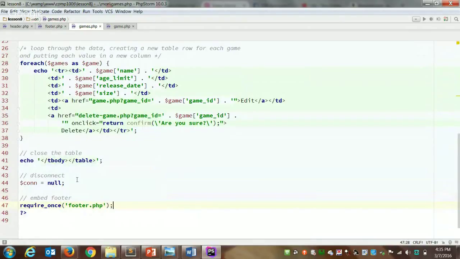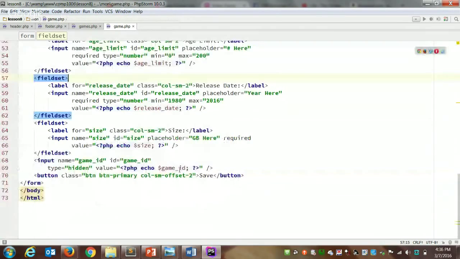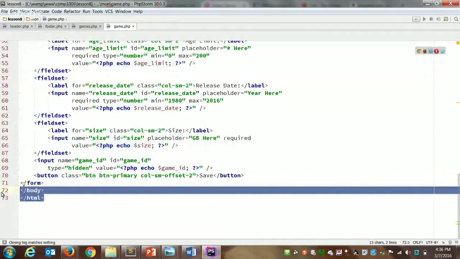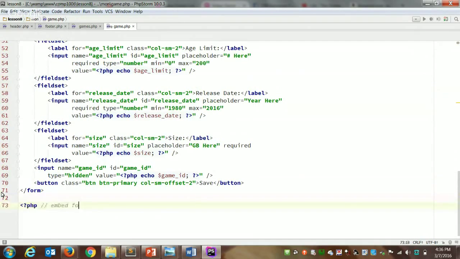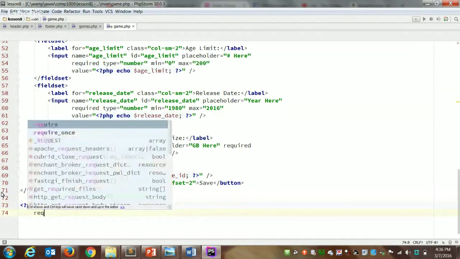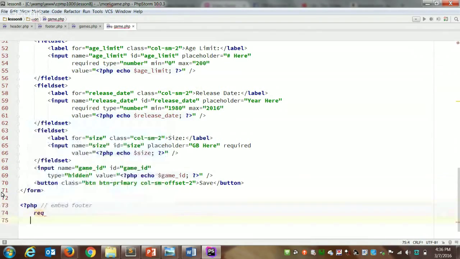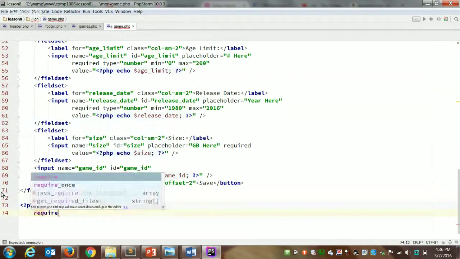And I'll want to do the same thing on game.php. So I'll go all the way to the bottom. Now there are no PHP tags here, Liz. So on this page, we're going to need to create the PHP tags around it. Games had a PHP tag already at the bottom. So now we need to open a set of PHP tags. That's right, because those tags now are coming from the footer instead.